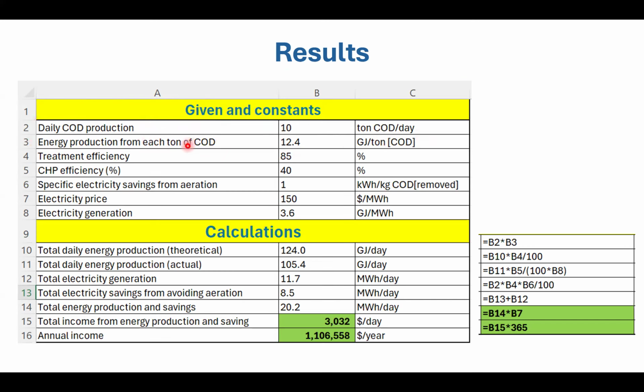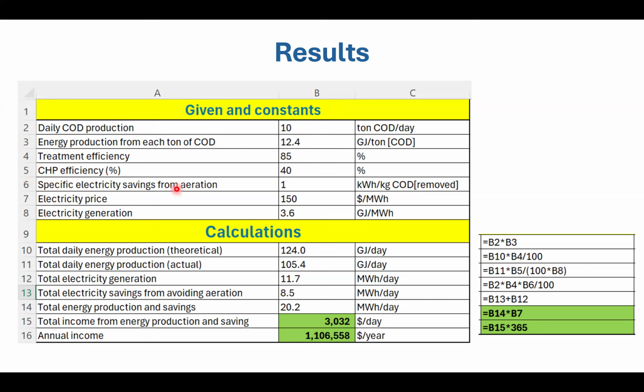This can also be obtained by knowing the calorific value of methane and the theoretical methane production per kilogram of COD that we had before, 0.35 liters per gram of COD. And the treatment efficiency again is 85%. This is known from the example description. And we have this combined heat and power efficiency of 40%.